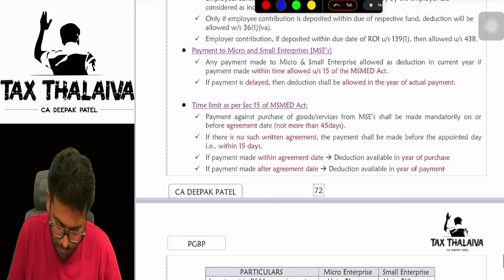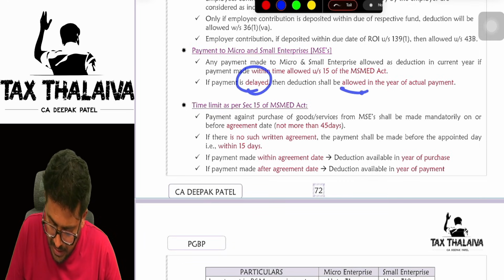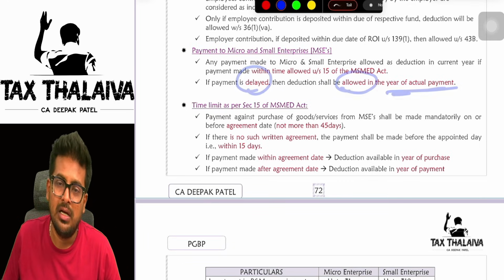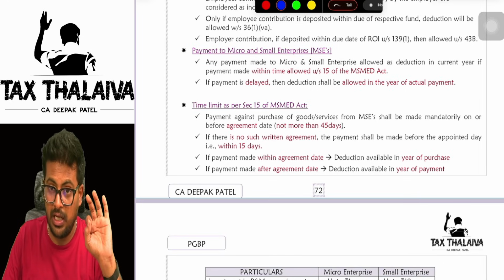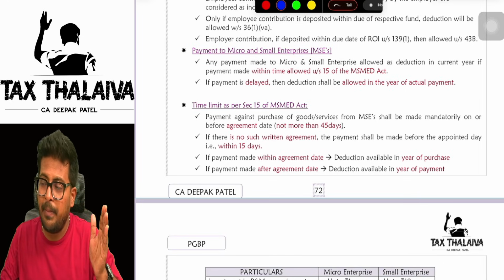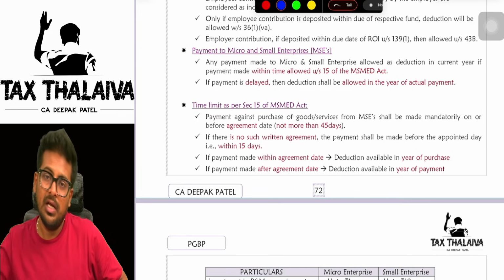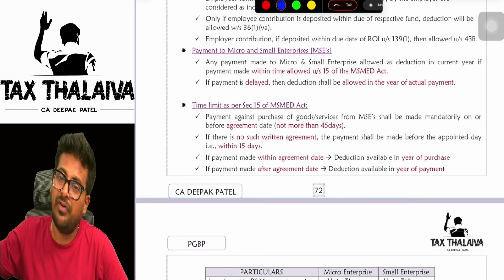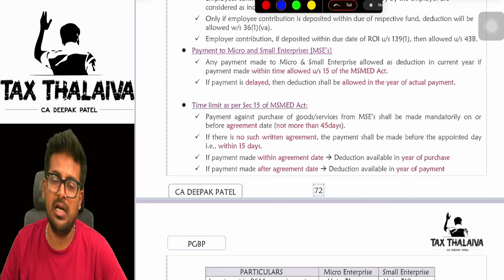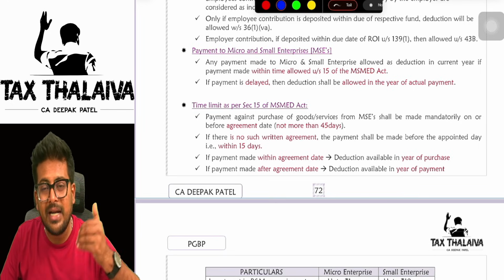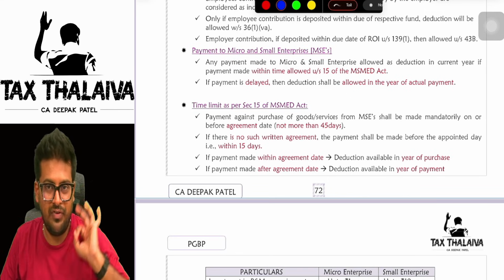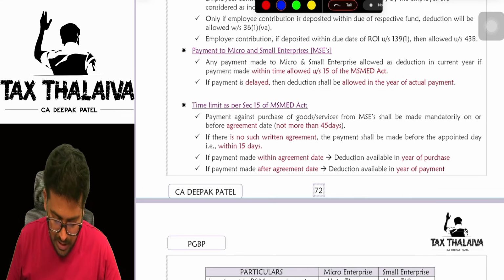If payment is delayed, that shall be disallowed. One more thing: if you did not make the payment within 45 days but made the payment later on, then at the time of making payment, if it is a different financial year, you will get that allowance. We will look at this with the help of a beautiful example now. Don't worry about that.